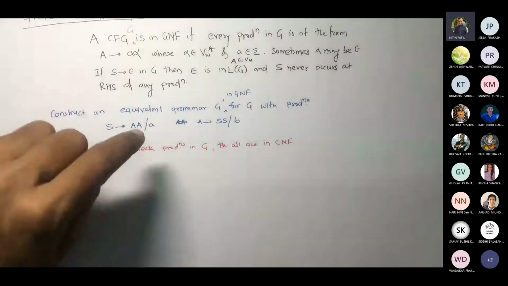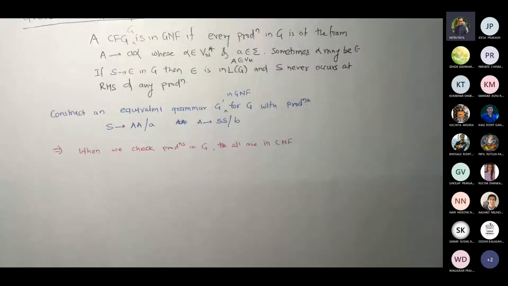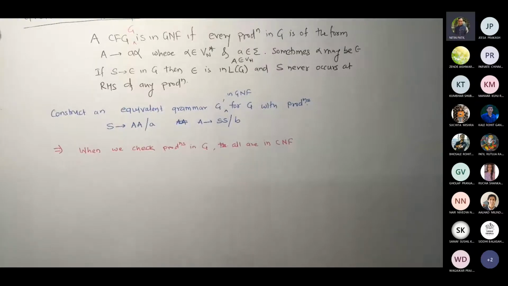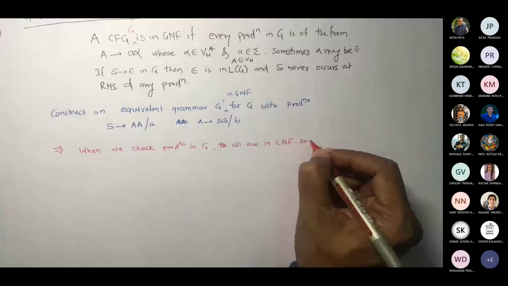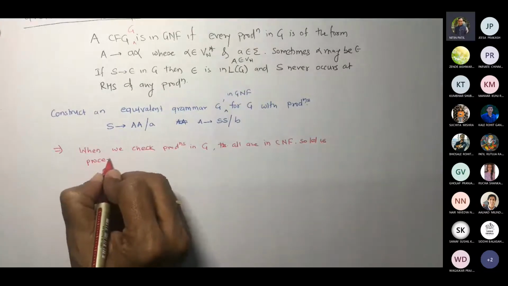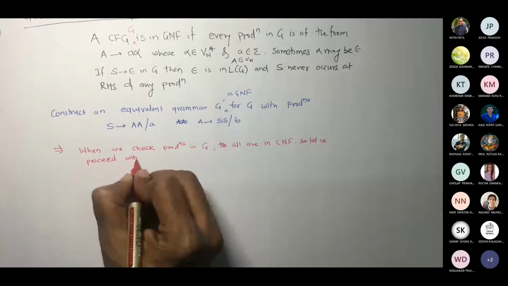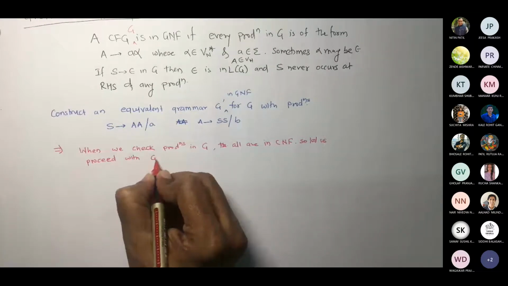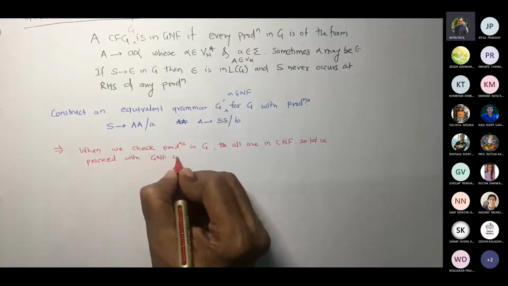If they are not, then you have to convert them to CNF first. We already have seen the method to convert a grammar into Chomsky normal form. Is that fine? Okay, so let us proceed with GNF conversion.